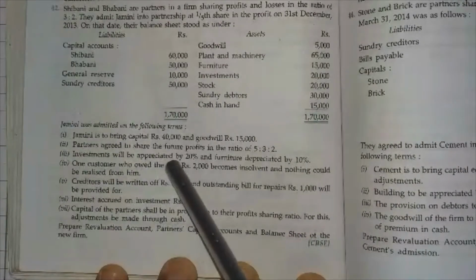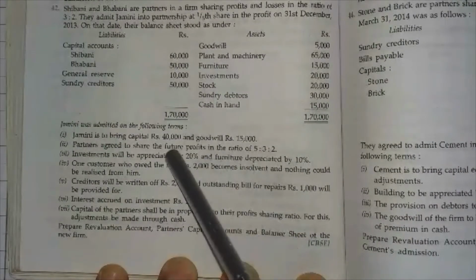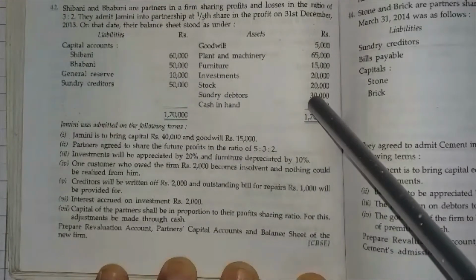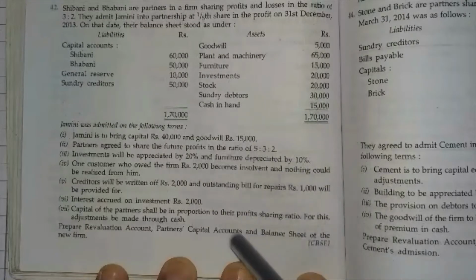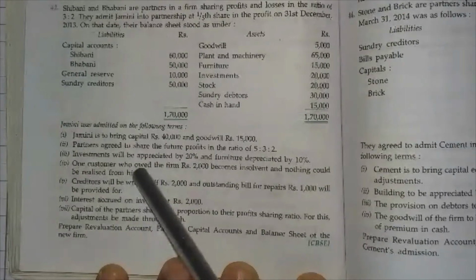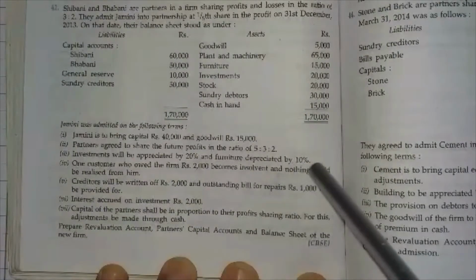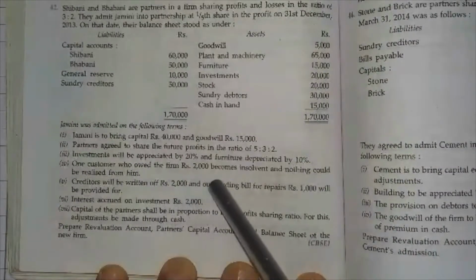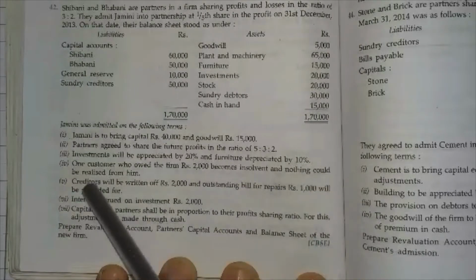Partners agreed to share profit in future in the ratio of 5:3:2. So we have to calculate the sacrifice ratio to distribute the premium for goodwill. Investment will appreciate by 20% and furniture depreciated by 10%. One customer who owed rupees 2000 becomes insolvent and nothing could be realized from him.